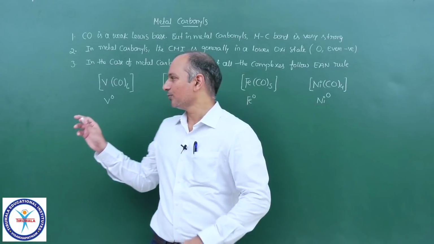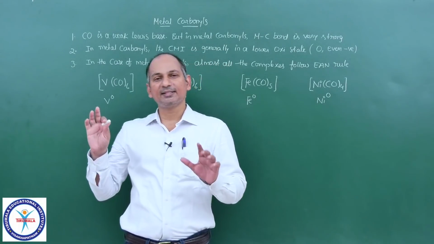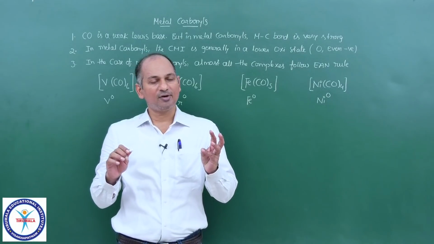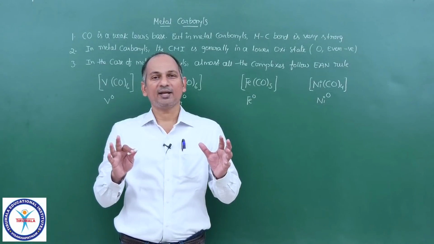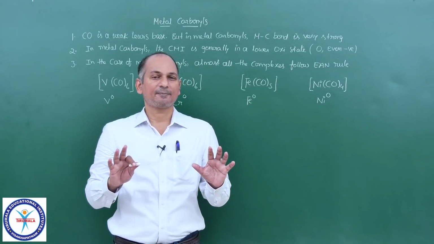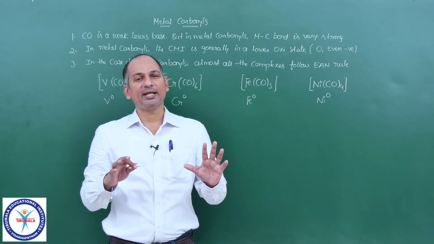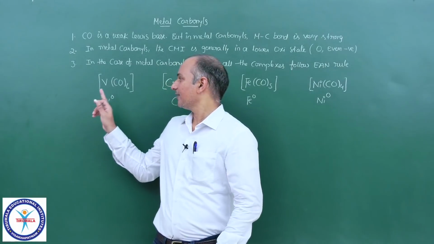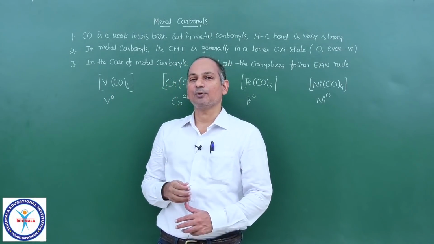Now if you come to this V(CO)6, at this intermediate level in JEE Advanced, JEE Mains, NEET and MCET, whatever examples we see in metal carbonyls, maybe 6, maybe 8, maybe 10, this is the only carbonyl which violates the EAN rule.